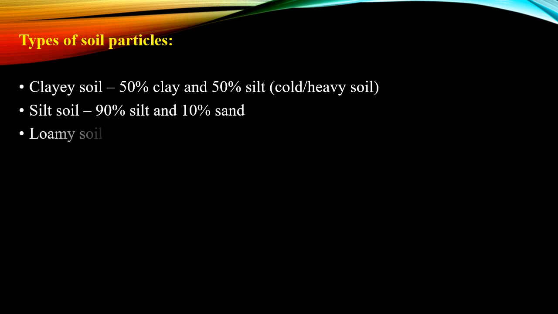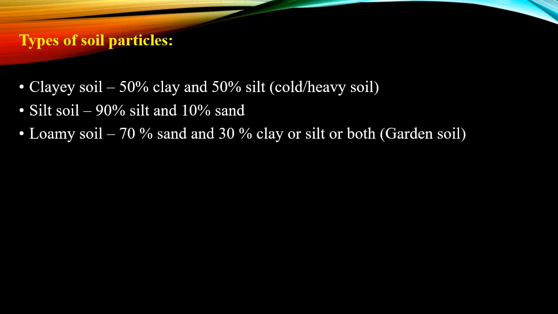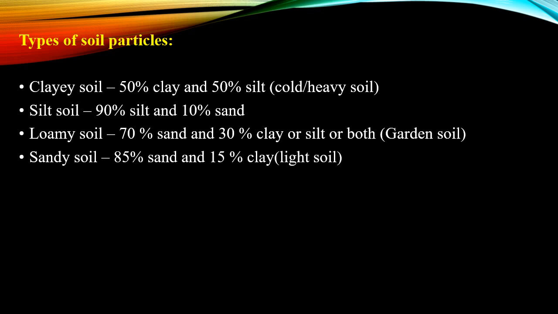Loamy soil consists of 70% sand and 30% clay or silt, or even it may have both. This soil is said to be the garden soil, and crops grow well in this soil. The next is the sandy soil. Here 85% sand and 15% clay will be present, and this soil is said to be the light soil, and here cultivation is not possible.